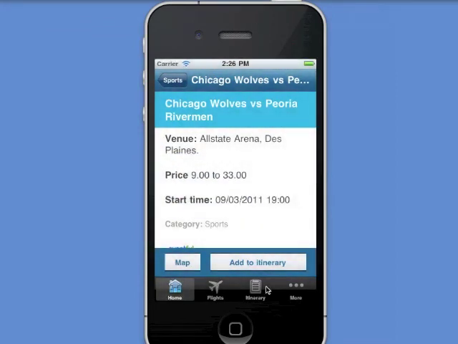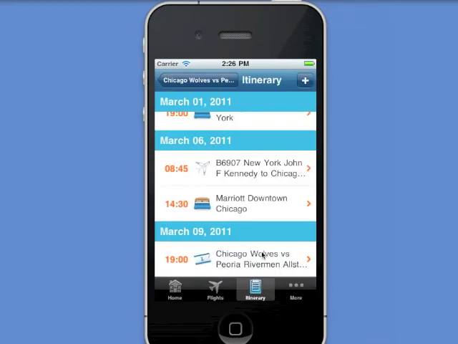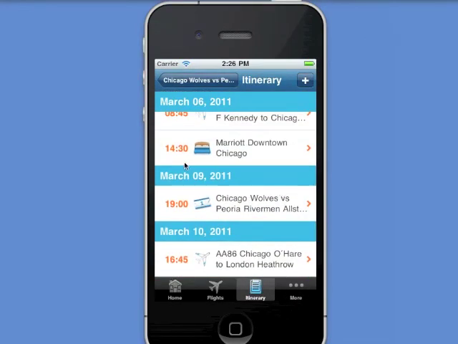Okay, so if we go and take a look at my itinerary, we can see now on March the 9th, the Chicago Wolves event is in there, the day before I travel back to London.